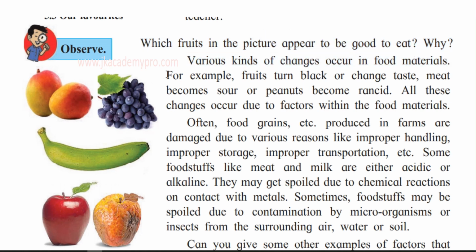Now, various kinds of changes occur in the food materials. For example, fruits can turn black. Look at the apple, isn't it? It has spoiled, it has changed color. There are black spots on it. So, fruits can turn black or change taste. Meat becomes sour, or peanuts become rancid. That is, again, it is the spoiled taste that we get from peanuts. All these changes occur due to the factors within the food materials. So, the food materials itself get spoiled.